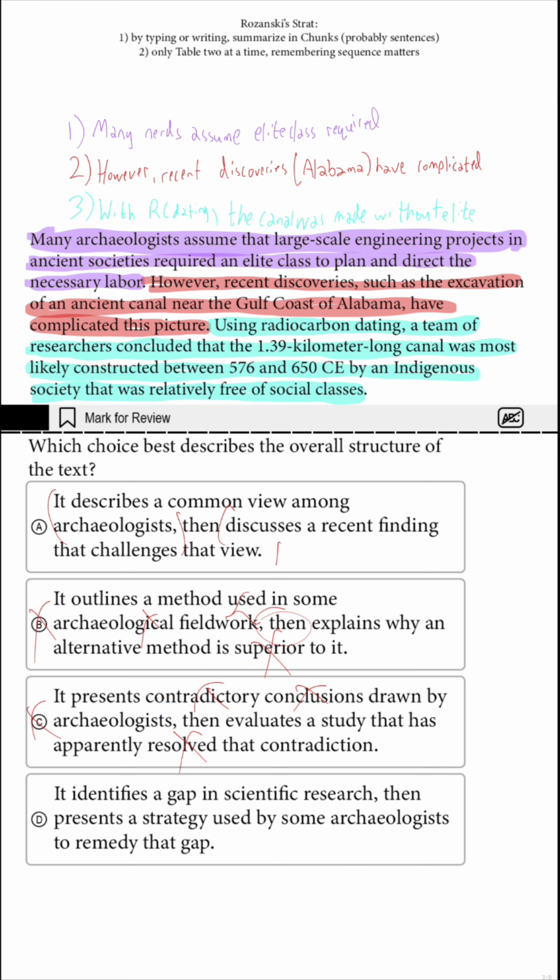This is a tricky question. When I looked at D, it identifies a gap in scientific research. This requires you to have a firm understanding of what it means by gap. A gap means something was neglected or there was a missing piece or a pending question.